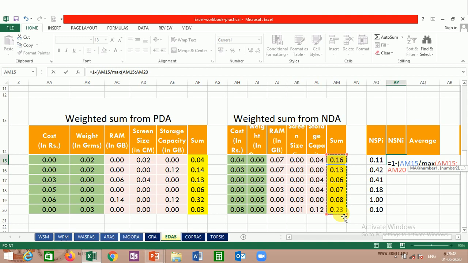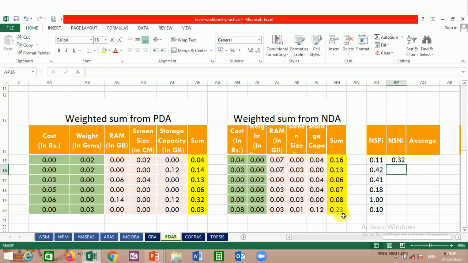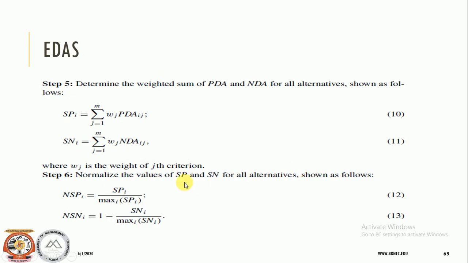So we will freeze it. Again one more bracket to complete the thing. Okay, now we are ready with the normalized values. So this is the thing that normalizes the values of SP.